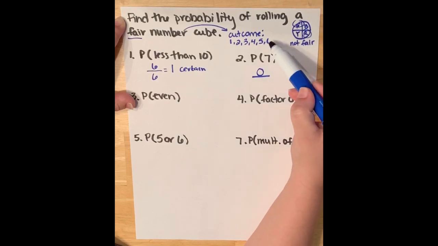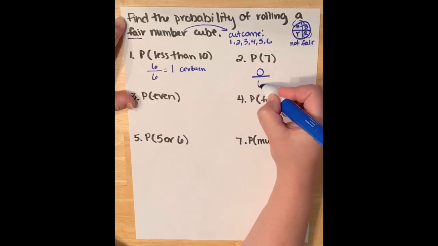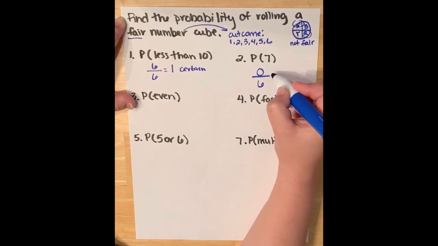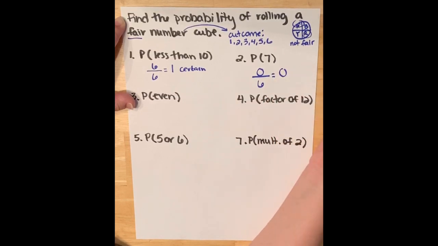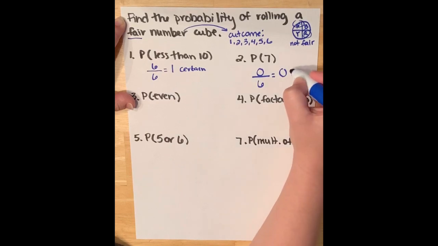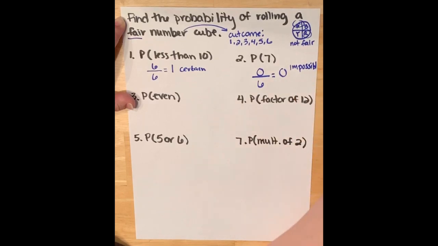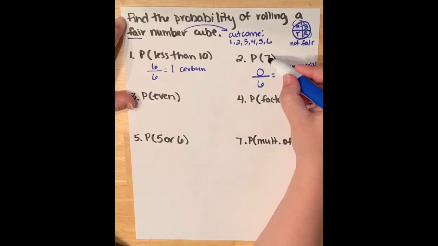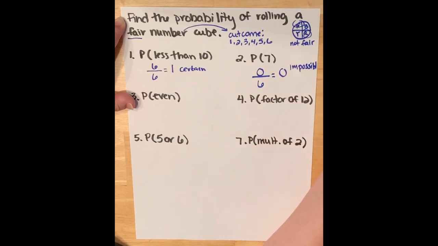How many possible outcomes are there? Again, there are 6 total outcomes, which would reduce to 0. This is not likely to happen at all. It is absolutely impossible. Oh, I ran out of room. So this is an impossible event. There's no way I'm going to get a 7. Unlike number 1, where if I roll, I'm definitely going to get a number less than 10. I am certain to do that.